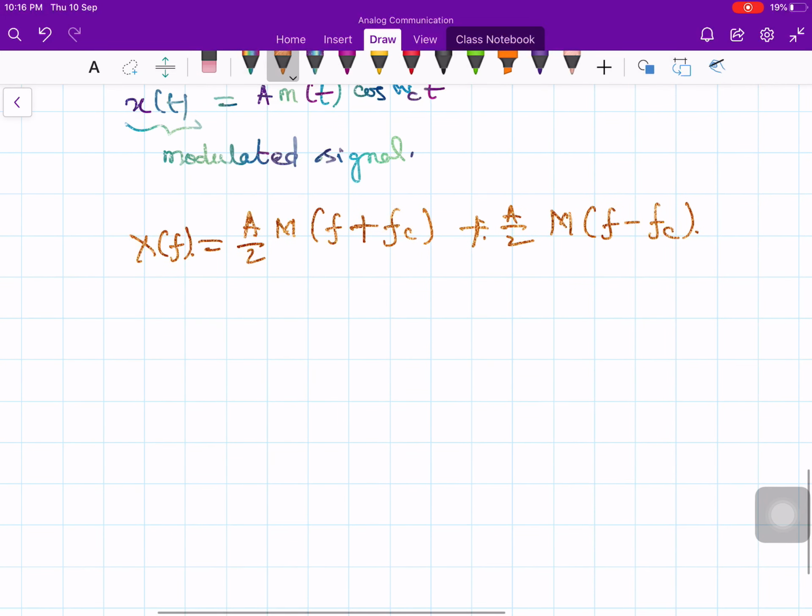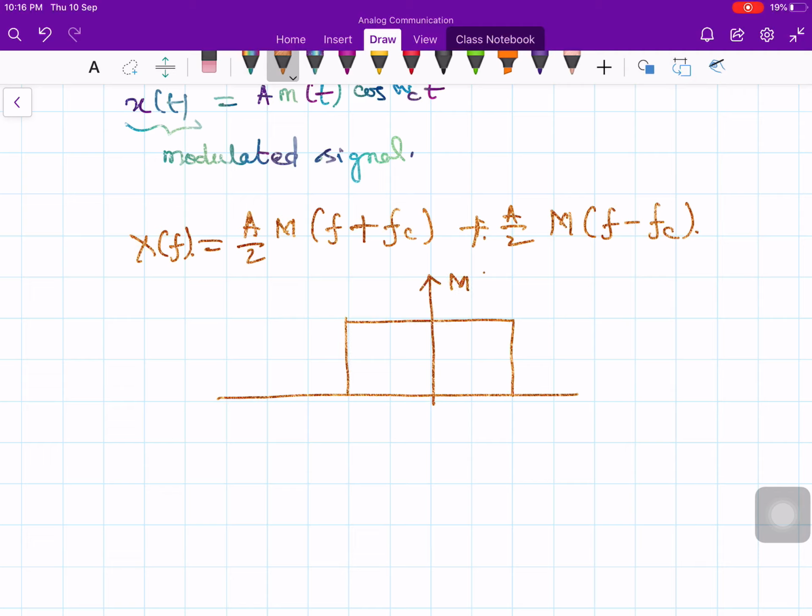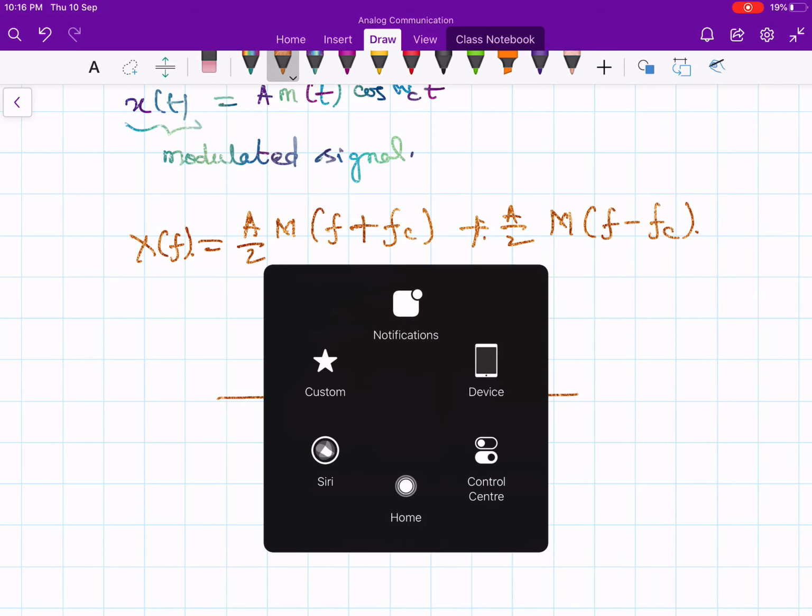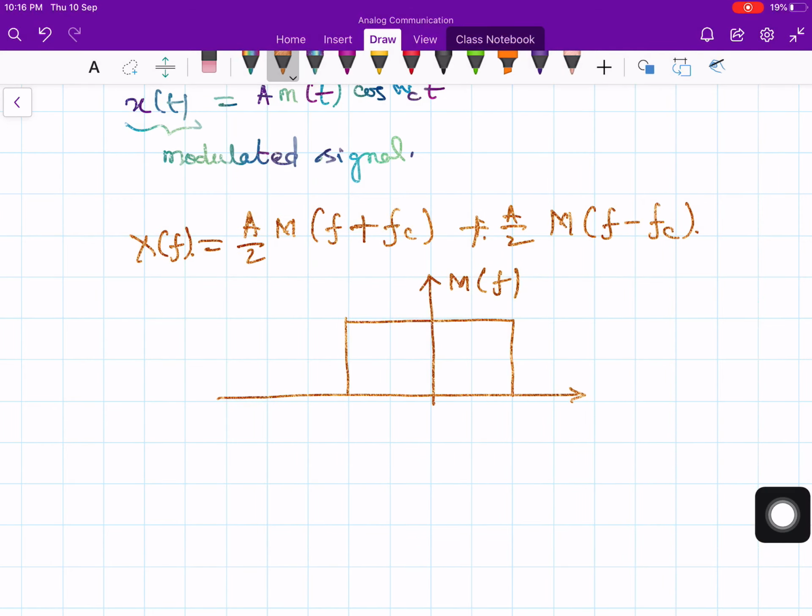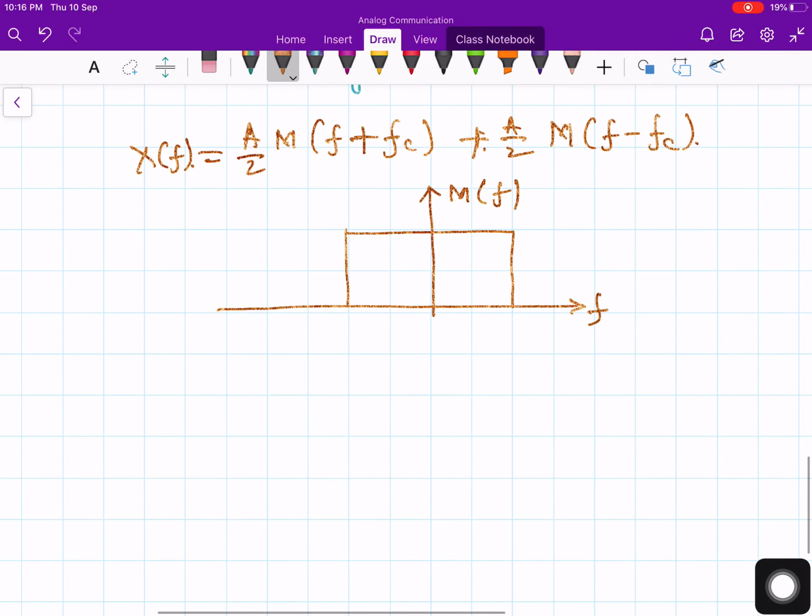Now how does the spectrum look? Let me take this as my message spectrum M of f, with plus B, 0, and minus B, the negative frequency.